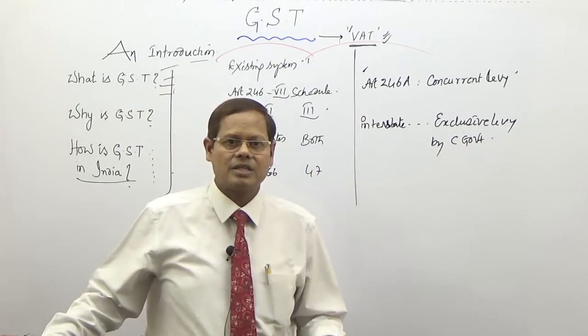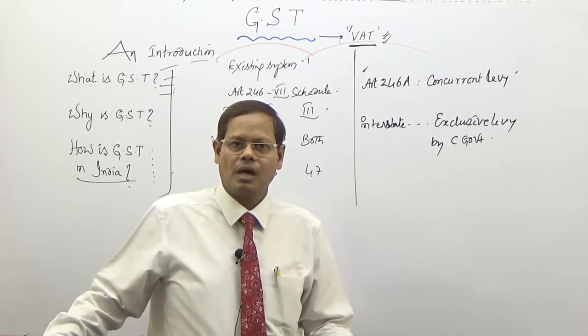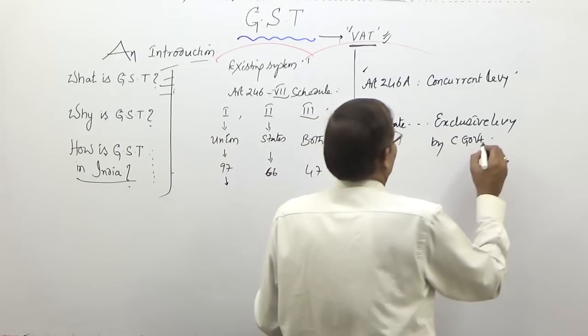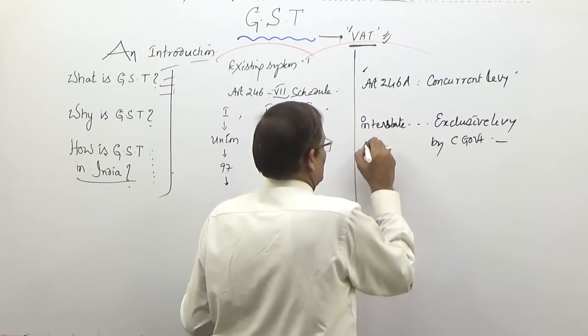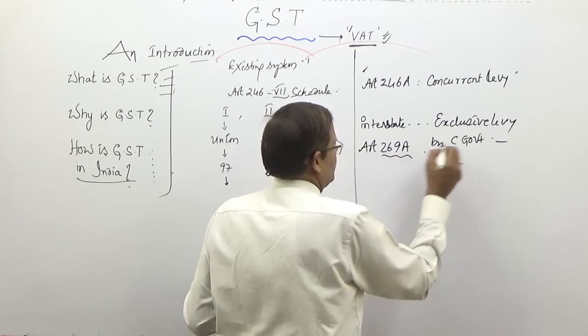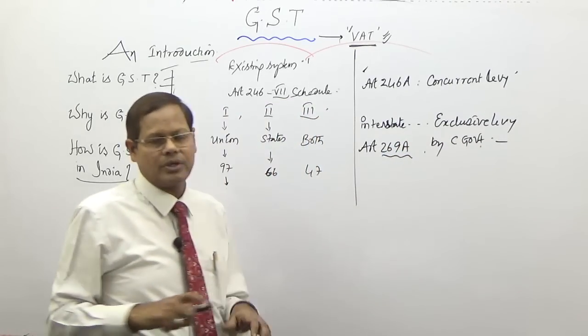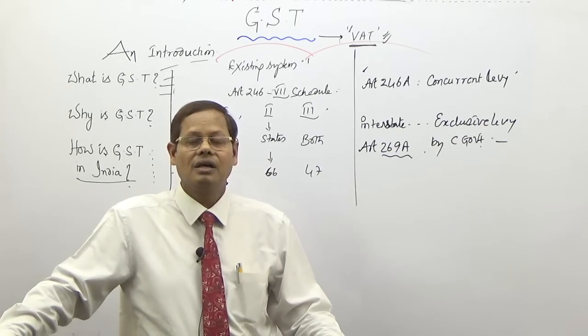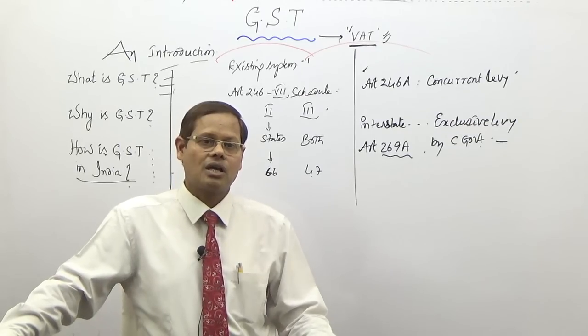So, the power has been given to central government. Article 268 has been amended. So, for this, an article 269A was introduced to give power to the central government to impose GST, IGST, integrated GST on interstate transactions and also imports.